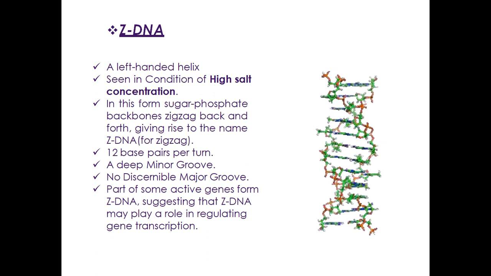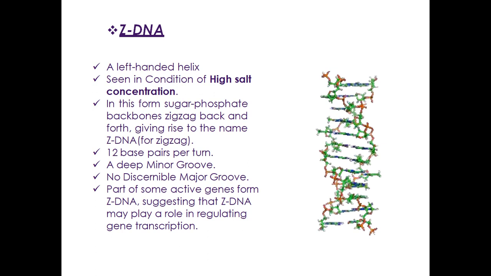Next one is the Z-DNA, which is a left-handed DNA. Both A and B DNA are right-handed and only the Z-DNA is left-handed. Seen in the condition of high salt concentration. In this form, the sugar phosphate backbone zigzags back and forth, giving rise to the name Z-DNA.